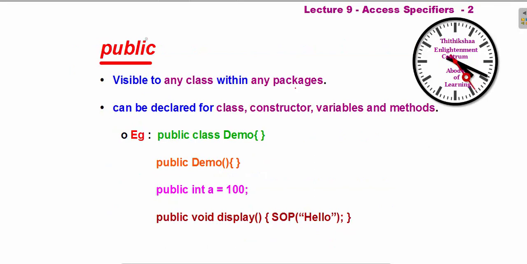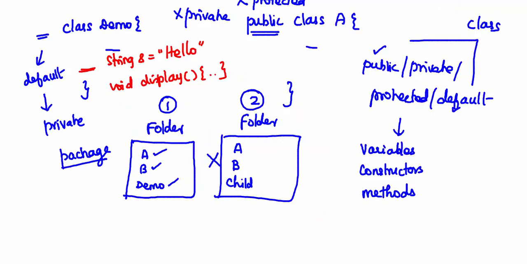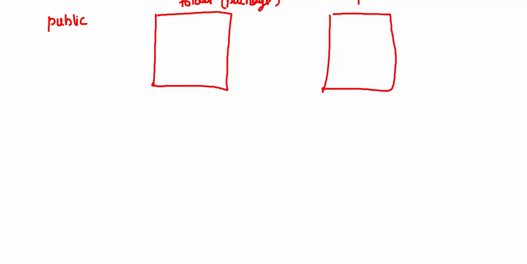So public. If you give public, what happens? Say I have one folder, nothing but a package, and another package, this is the second package. In different packages you can have the same class name, but within the same package you should not have two classes with the same name.